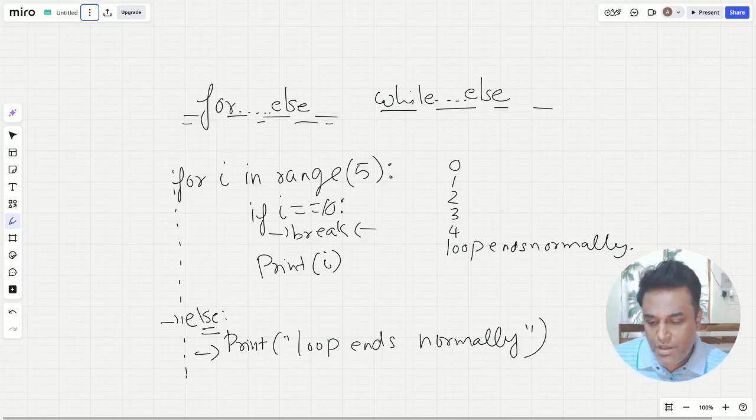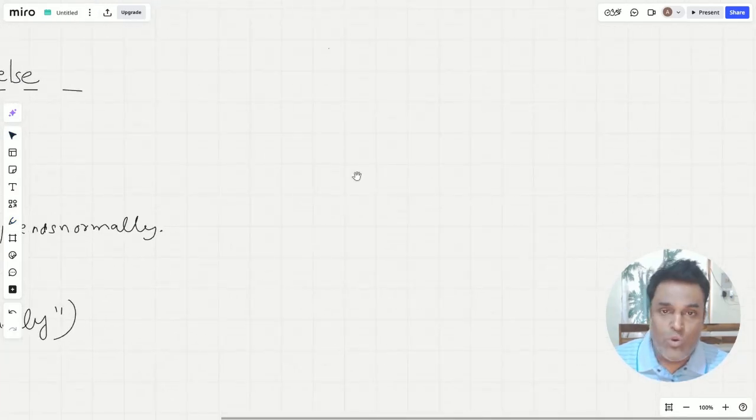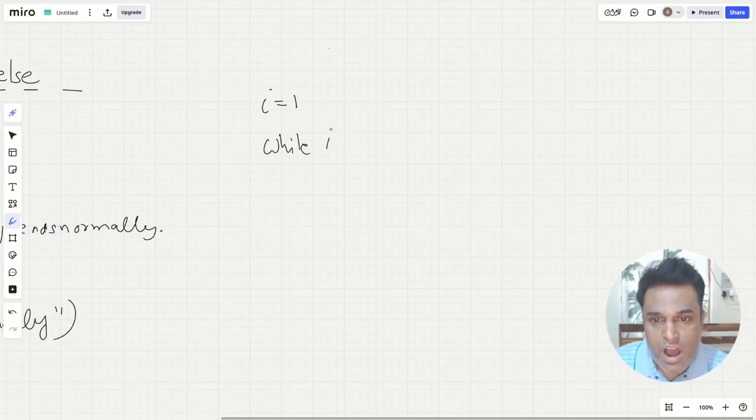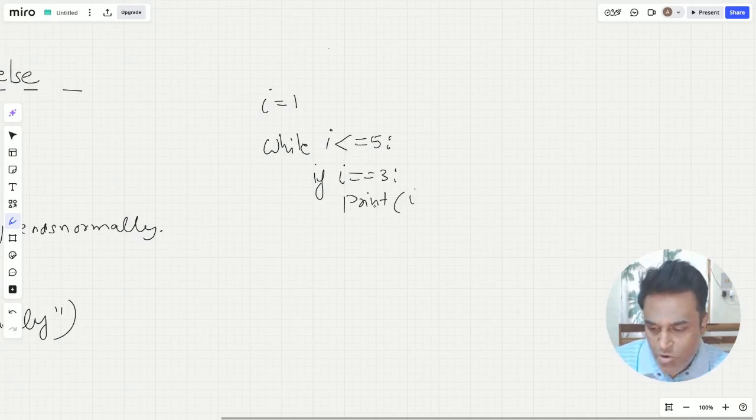Similarly, if I just switch this aside, the while loop will also work the same way. So while, if I take a variable i equal to 1, i less than or equal to 5, and then inside the loop, if i equals 3, I'm going to break the loop.